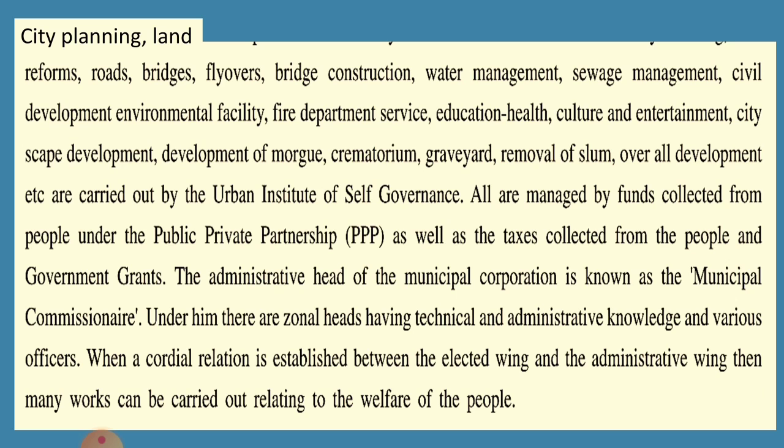So all these things are being looked after by the local self government. Development of morgue, means building where the dead bodies are being kept, crematorium, graveyard, removal of slum, overall development etc. of the city or that particular area, that is being looked after by this urban institute of self governance.